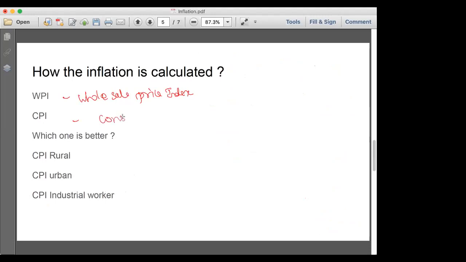CPI means consumer price index. And we will see the concept called inflation rate. Do you know what is inflation rate?